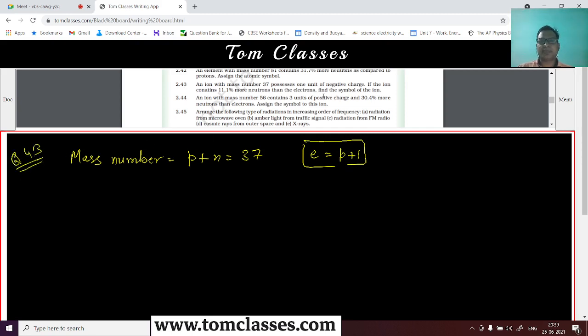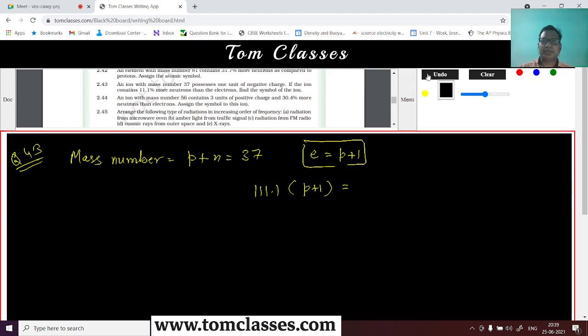Let's see this. If the ion contains 11.1% more neutrons than the electrons. So it contains 11.1% more neutrons than the electrons. So this is p plus 1. It has got neutrons which is 11.1% more, right? So that is 11%, right?